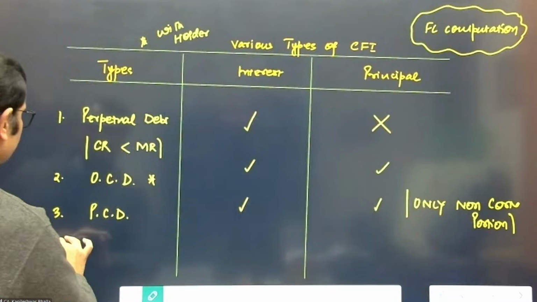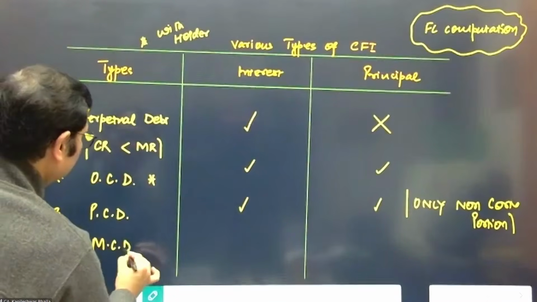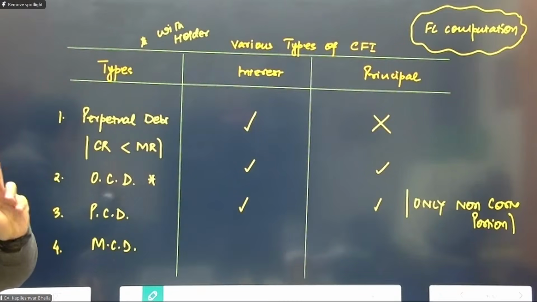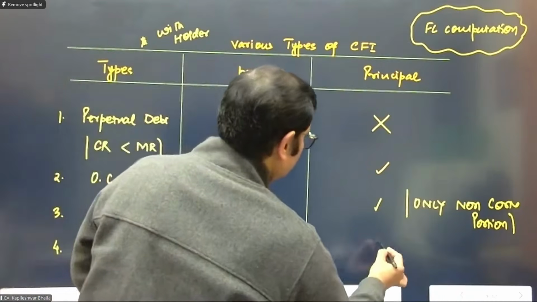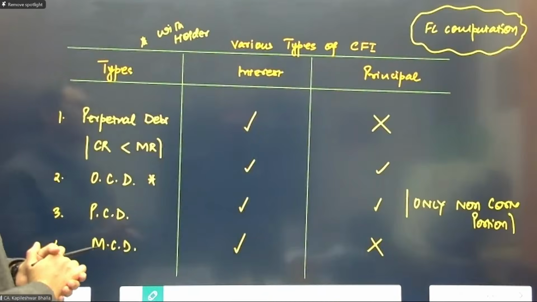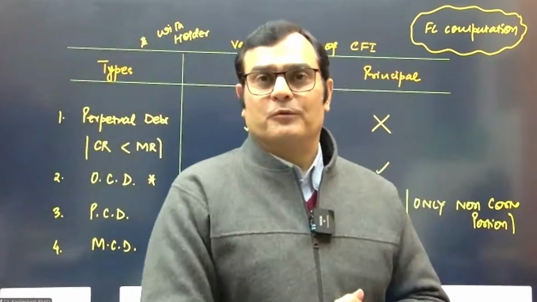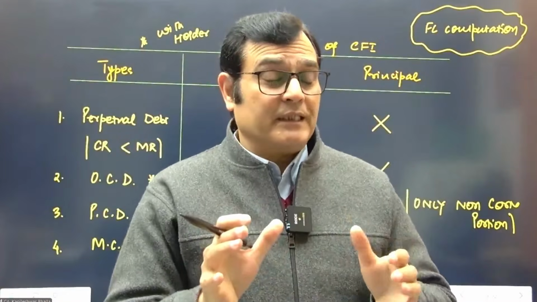And let's put the fourth one to you, which is a case of mandatorily convertible debenture. Which elements are you going to consider for mandatorily convertible debentures? And that's right, just the interest element and not the principal element. I think this is one thing which needs to be very clear in the mind. Super. So now we are ready to do some questions on compound financial instruments with you. Now we can start the exercise.